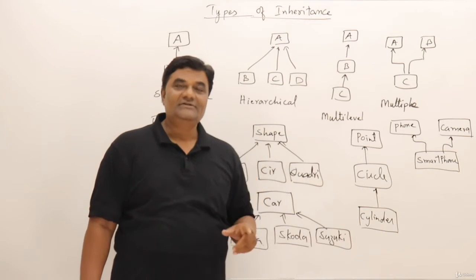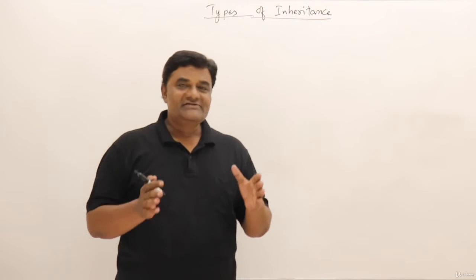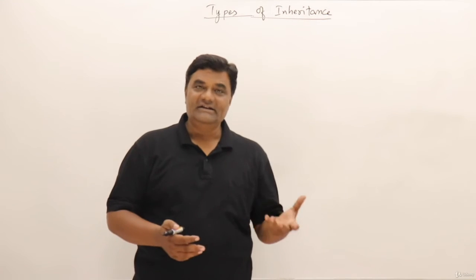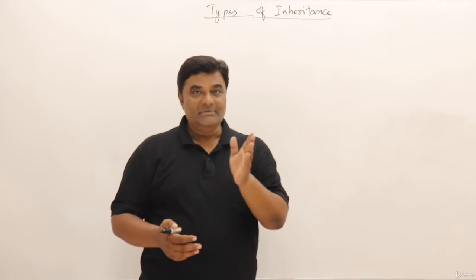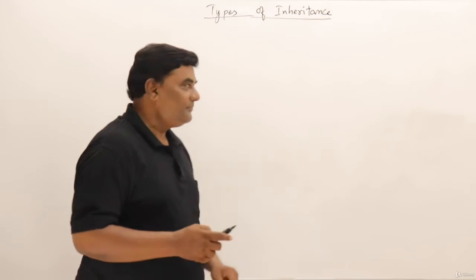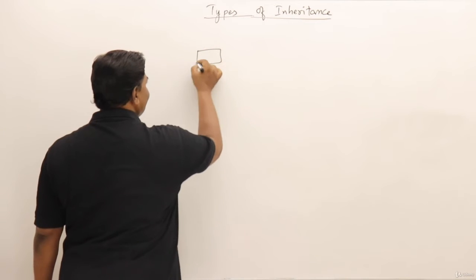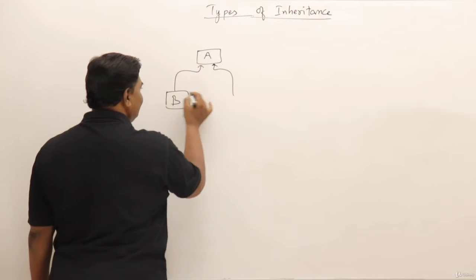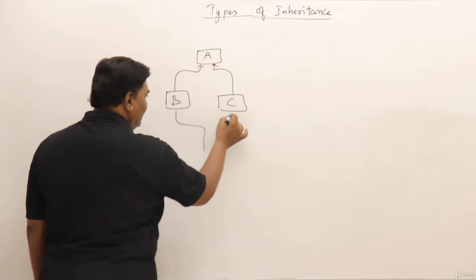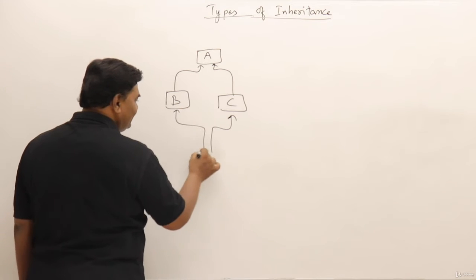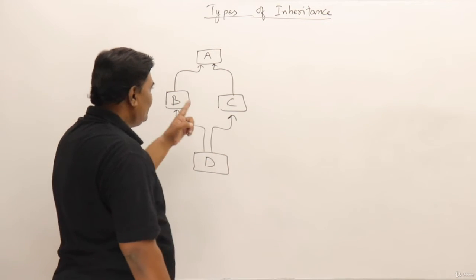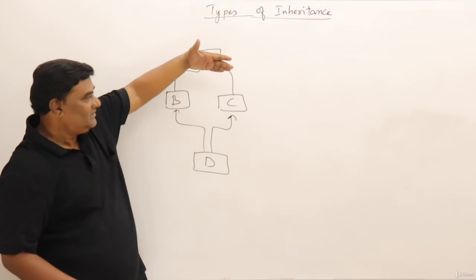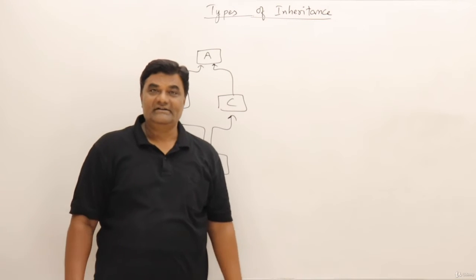Now there is one problem in this one, we'll discuss that. Next, there is one more type of inheritance, that is hybrid. Mixing hierarchical and multi-level, or multiple and multi-level, like this we can mix up. When we mix hierarchical, that is A, from which there are two subclasses, B and C, and from B and C there is one more class inheriting, that is D. Now this is a combination of hierarchical inheritance from the top, and at the bottom it is multiple inheritance.